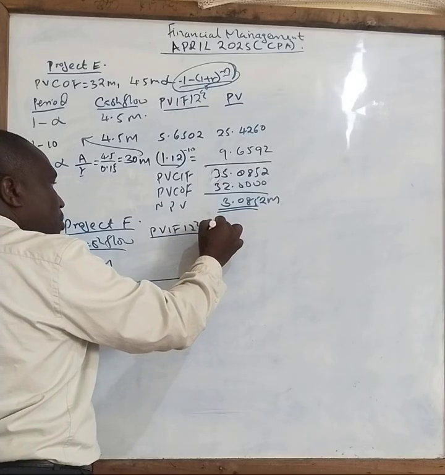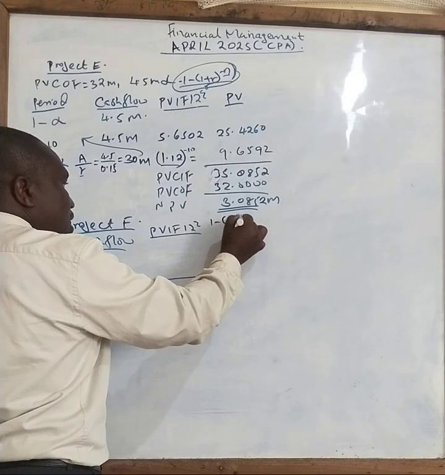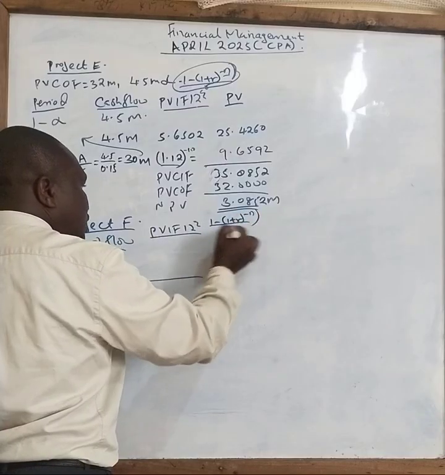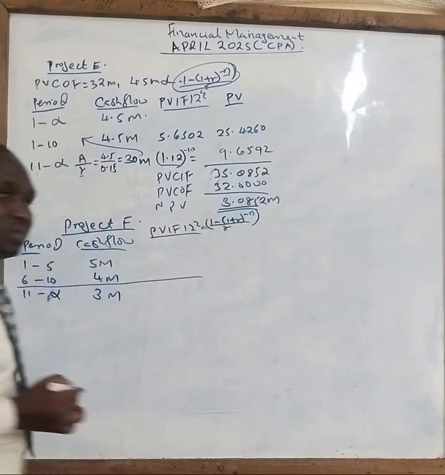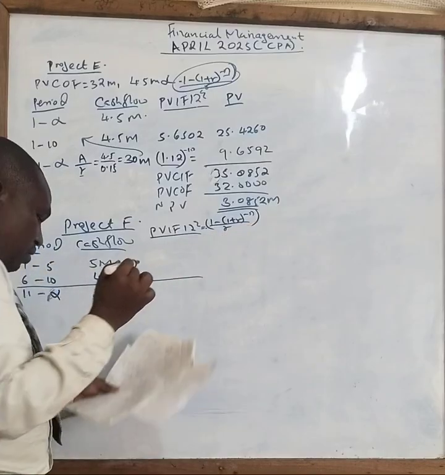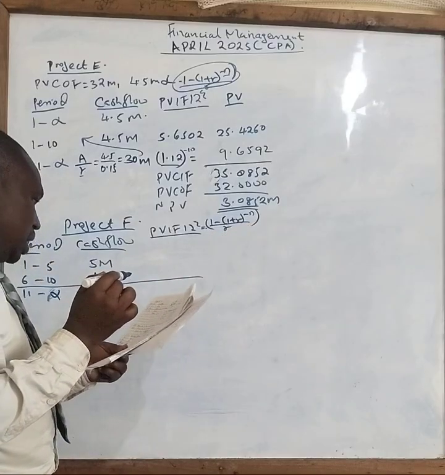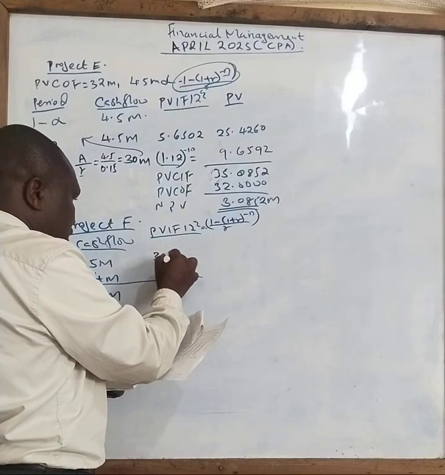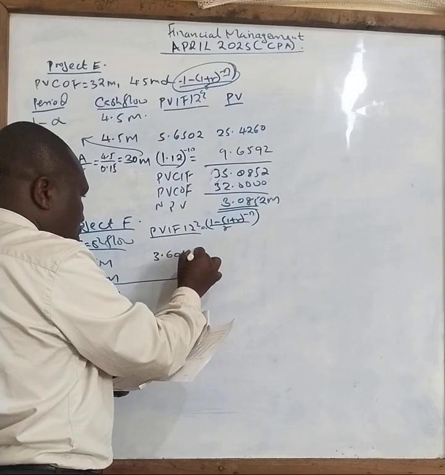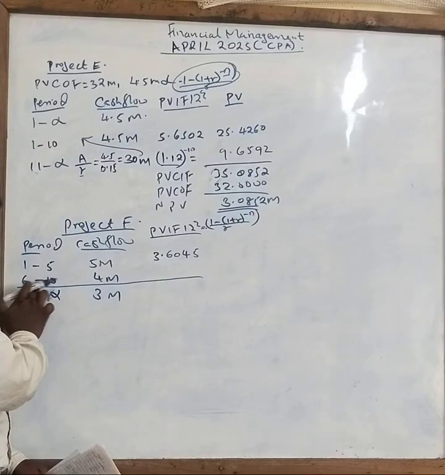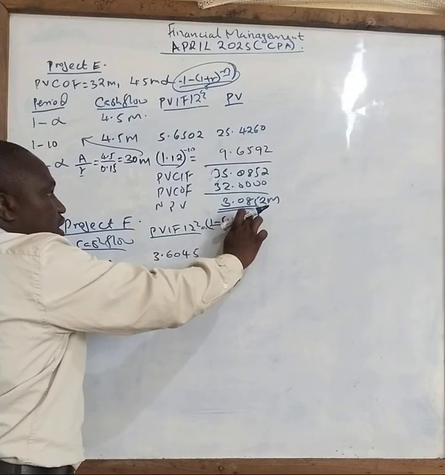My formula will be 1 minus (1 plus r) power negative n, divided by r. This is very important. When you substitute, you will get the figure to be 3.6045. Correct?